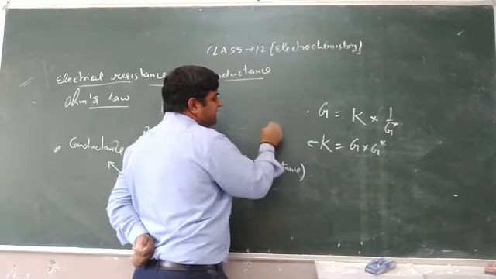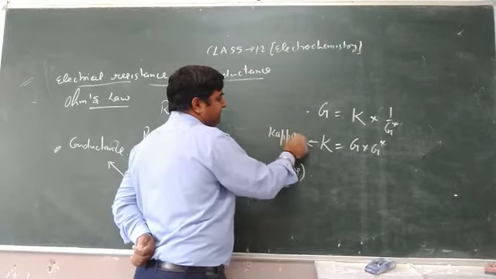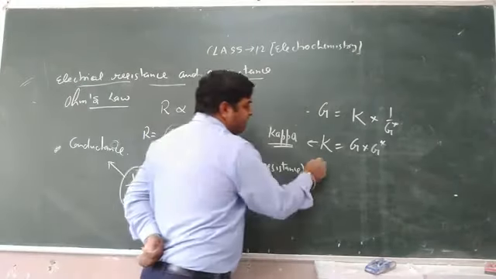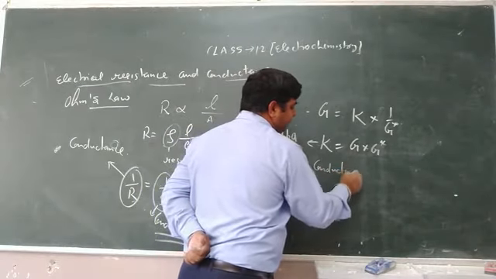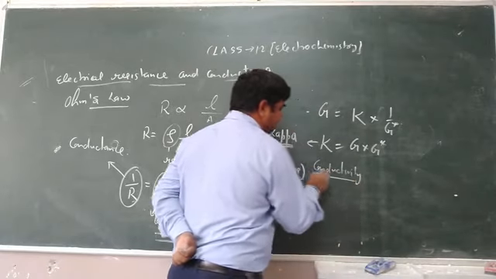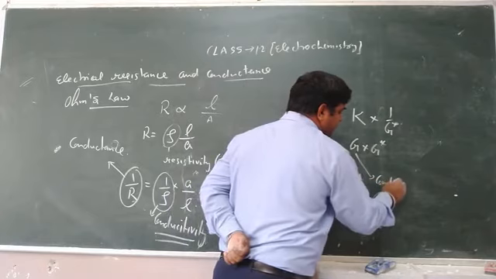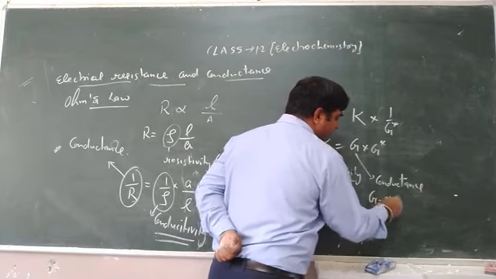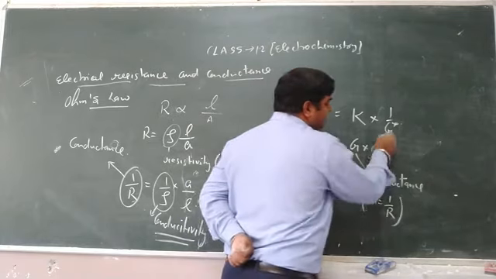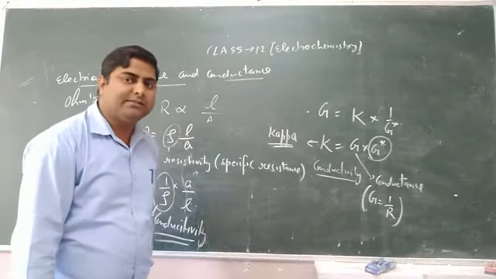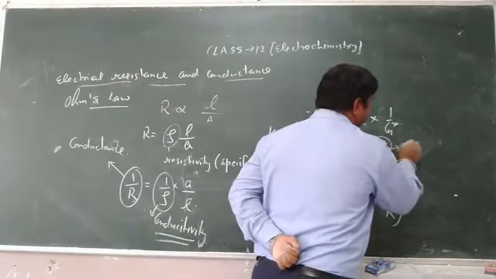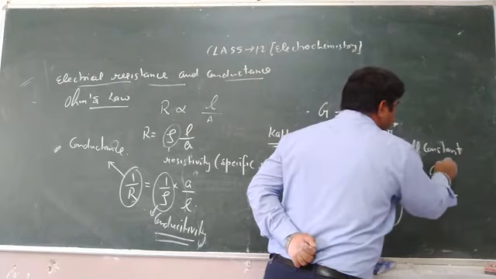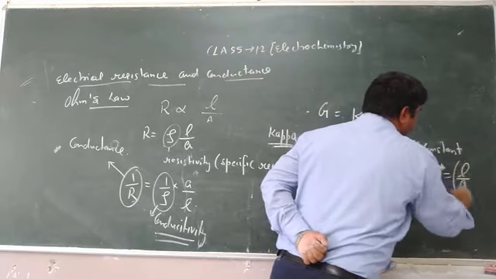Keep in mind this K is known as kappa. Kappa is known as conductivity. Kappa is conductivity, and G is called conductance. G is the reciprocal of R. And here you can see G star. This G star is called cell constant. And the value of G star is L upon A.